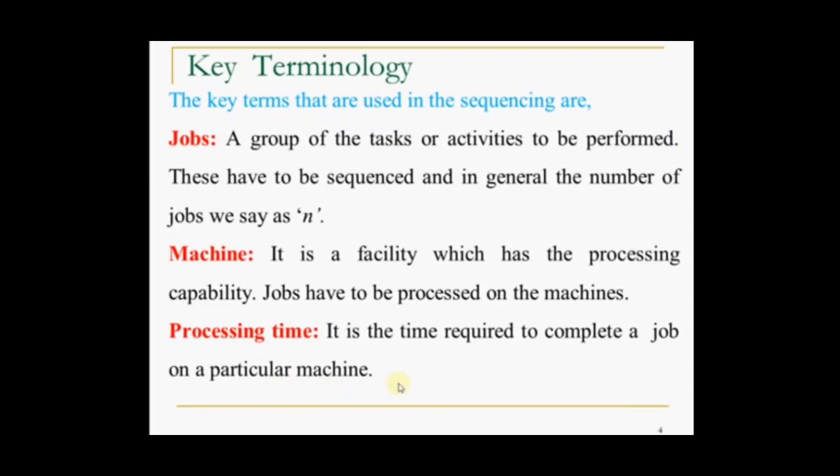Next, there are some key terminologies used in job sequencing. One is jobs. Whenever there are a number of activities to be performed, we call them jobs, and the number of jobs is denoted with a small letter n. Machine means a resource which is used to perform some activities. For that, machineries are used.